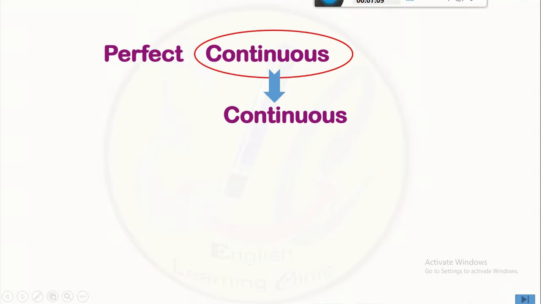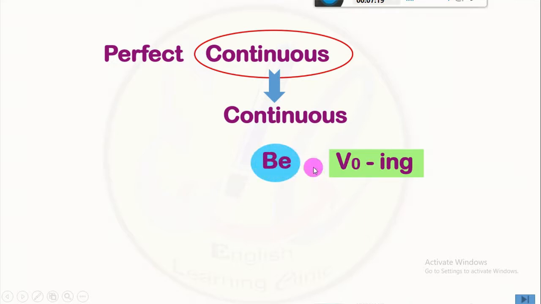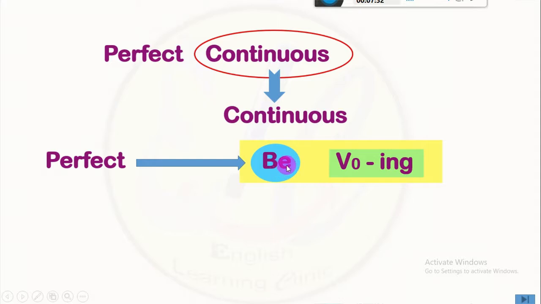The continuous form of the main verb is ing added to the root form of the verb, and be verb is used before it, which indicates the time. So these two combinedly make the continuous form. Now, the perfect status is applied to the be verb.